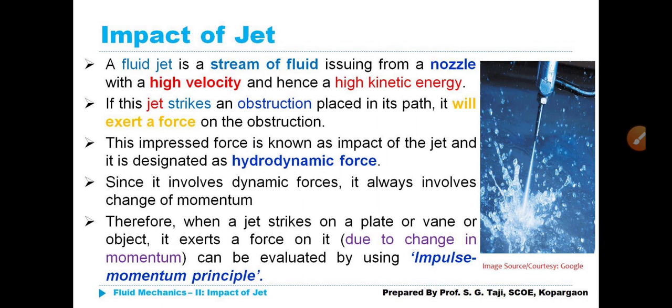Had your breakfast? Okay, we'll start with the fourth unit, A part, impact of jet.